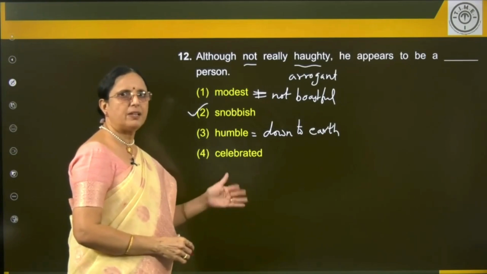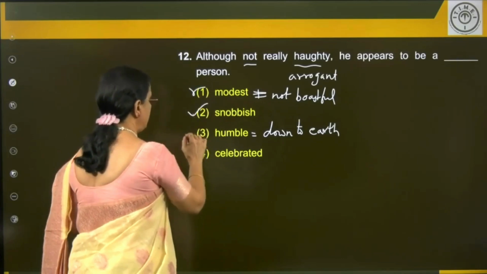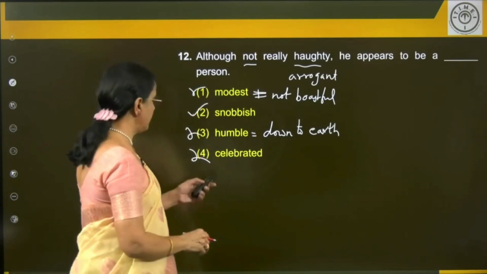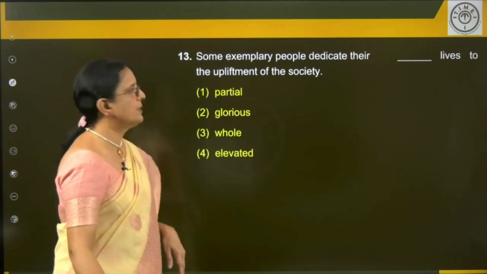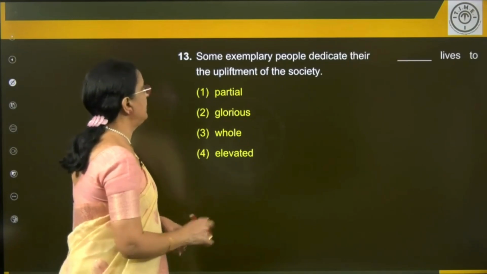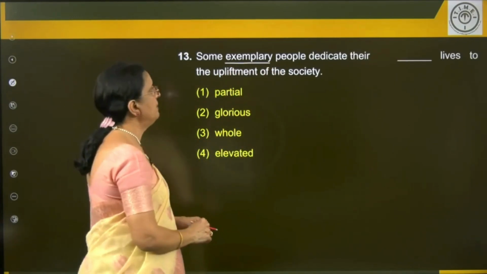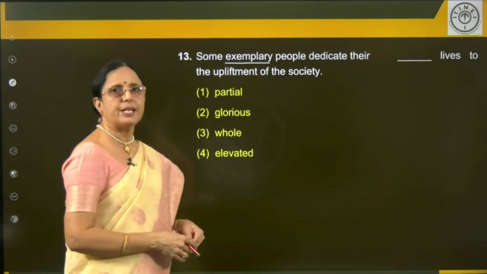Admired, famous, great, and so on. So here you should have a negative word. All these are positive words. You understand that? Look at the meanings and also the positivity and negativity. Next one. Some exemplary people, again exemplary, noteworthy, famous people dedicate their dash lives to the upliftment of the society.